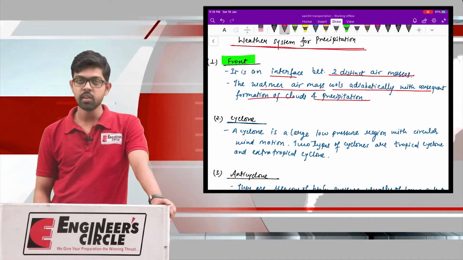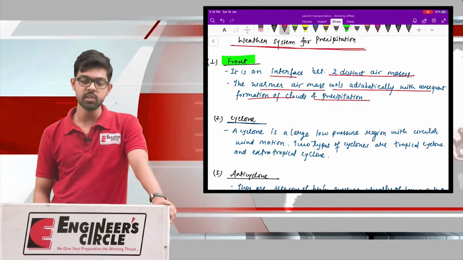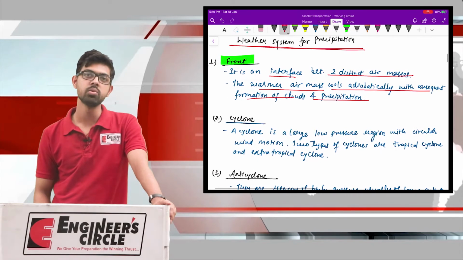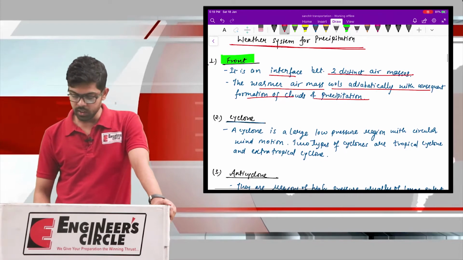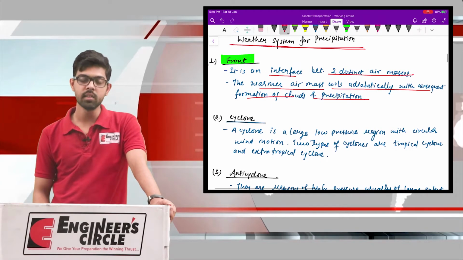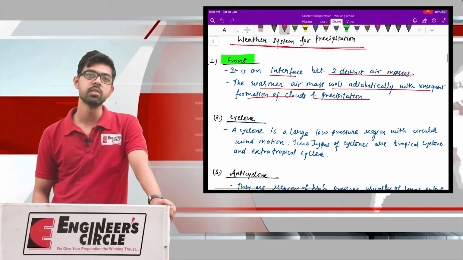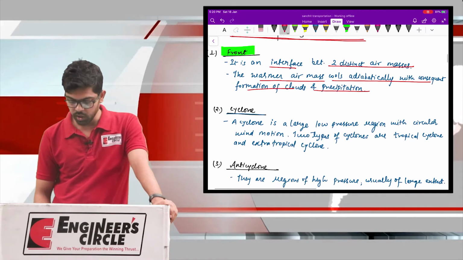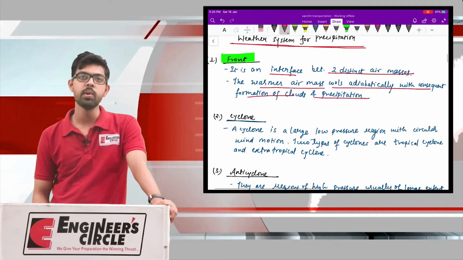So this front is basically an interface between two distinct air masses. The warmer air mass cools adiabatically over the colder air, causing the formation of cloud and then the precipitation. So this is about the front weather system.